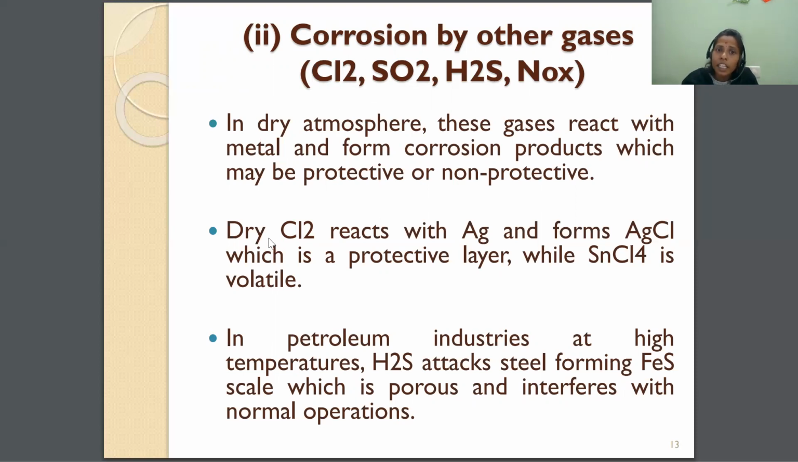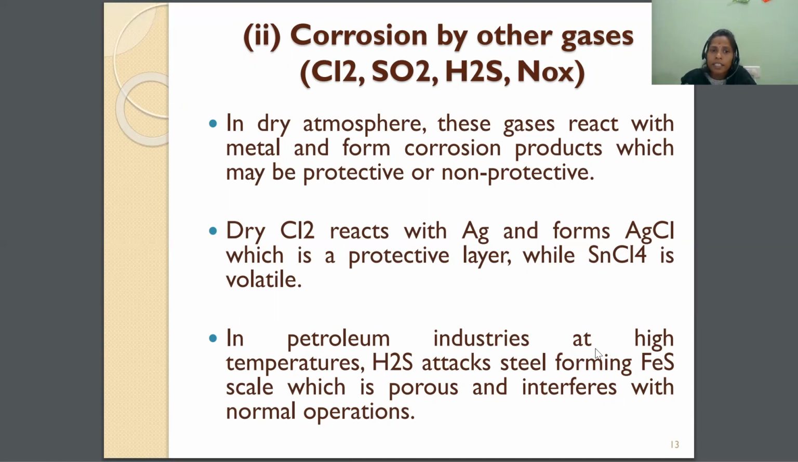For example, dry chlorine. When dry chlorine reacts with silver, it forms silver chloride, which is a protective layer. While tin tetrachloride is volatile. So maybe some are porous, volatile, stable, or unstable. Only three are forming an unstable oxide layer, but that depends on the nature of the metal and the nature of the chemical. Maybe it forms a porous, stable, or unstable layer.